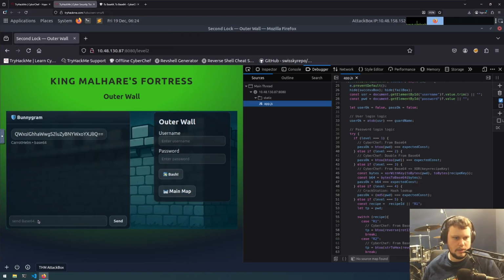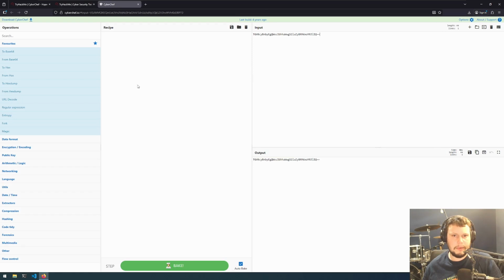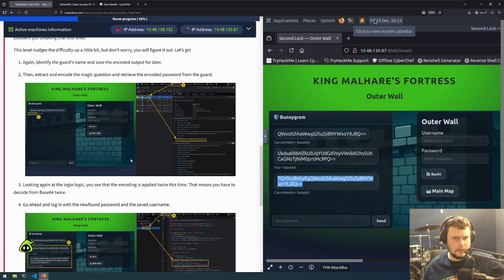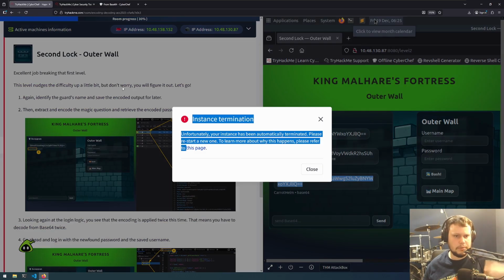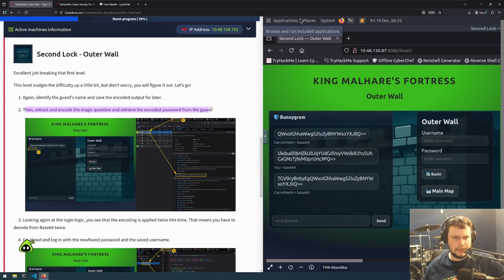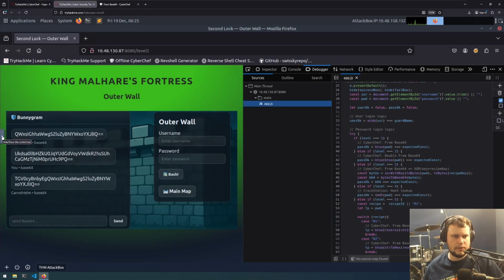Clipboard. Send that. We have this one now. So we copy it from there. And now we do from base64. I don't know if that worked. I'm missing something here. So this level nudges the difficulty up a little bit, but don't worry, we'll figure it out. Then extract the magic question and retrieve the encoded password. Okay, maybe I didn't need to do it twice for this.